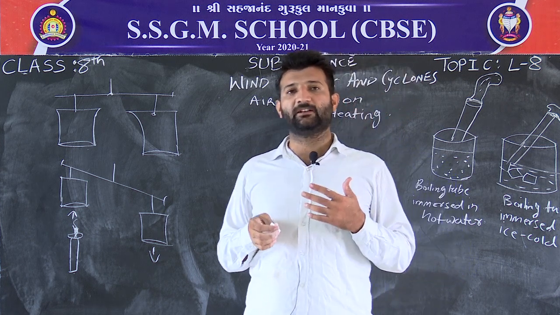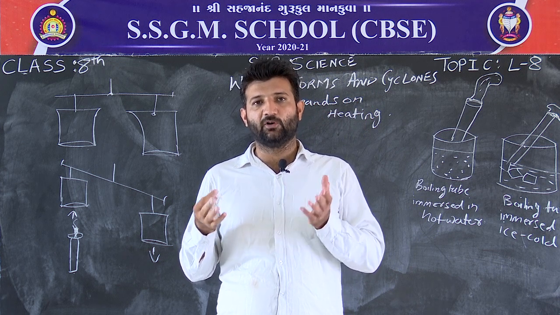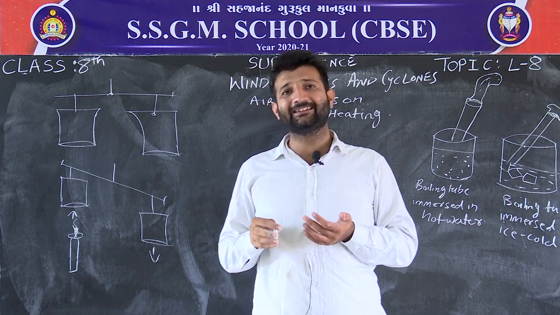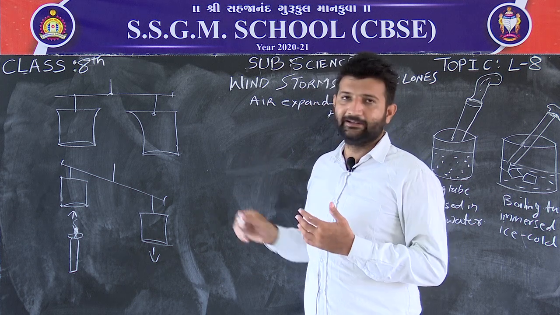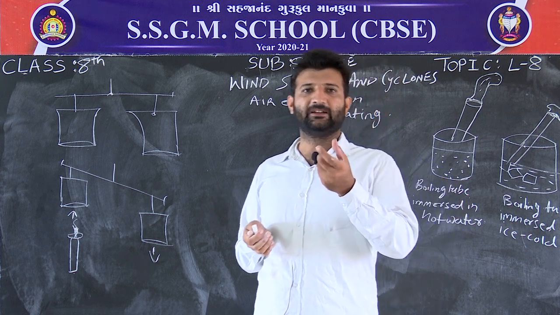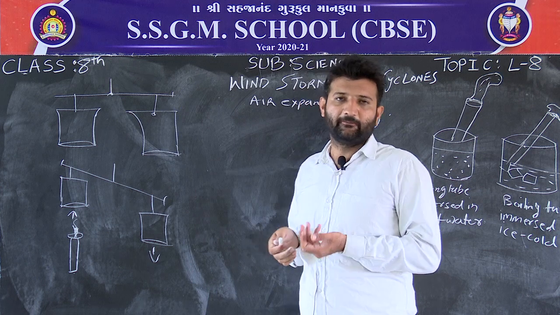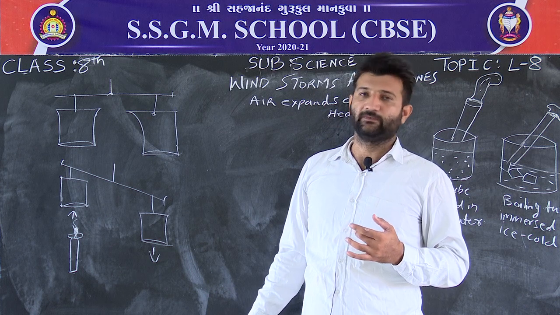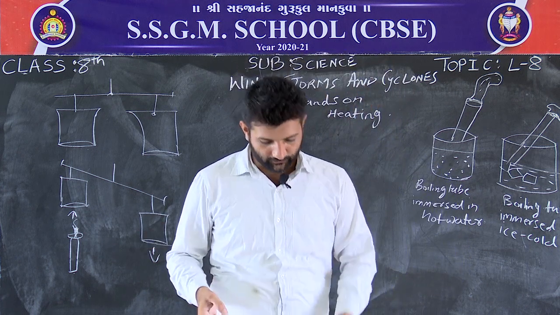Whenever you see people smoking or cooking some food, you will observe that the smoke always moves in the upward direction, not in the downward direction. Why is this? The reason is that the smoke is always less in weight. Because of expanding, its weight becomes less and it occupies more space and it always moves in the upward direction. You will never observe that smoke moves in the downward direction. So, this is the reason that air expands on heating.